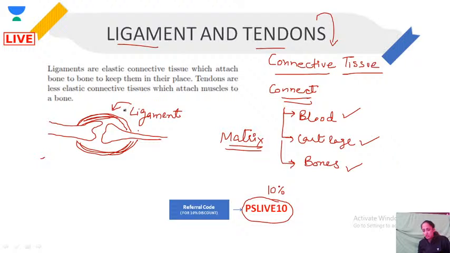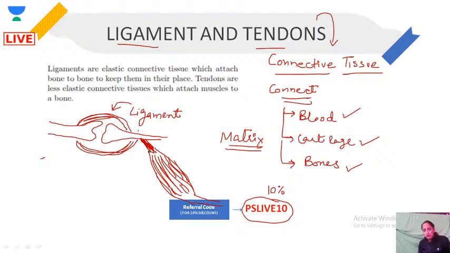Yes, Kaustav, I got your point. Ligaments connect bone to bone. But it's not just bones which are present. We do have skeletal muscle, right? This is the muscle, which is also connected to the bone.